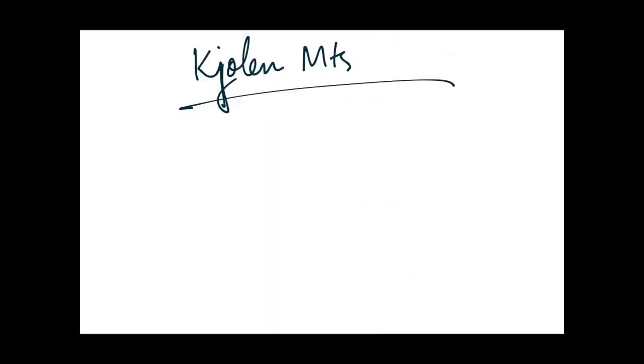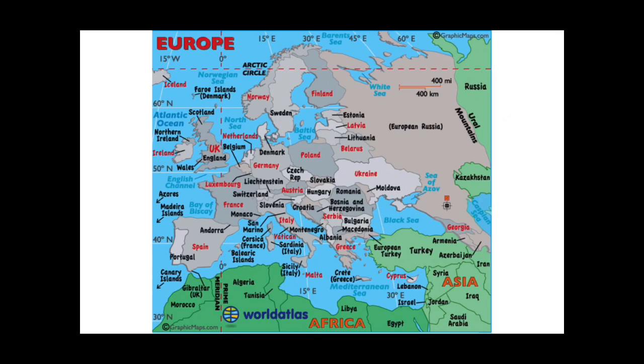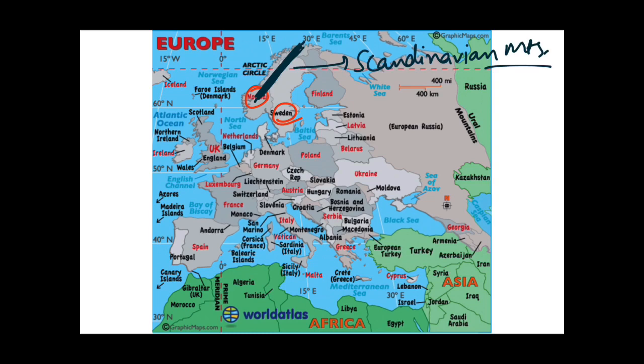We are going to read about Jylland Mountains. You can see this European continent map. This is Norway and this is Sweden. If you remember, I told you about the Scandinavian mountains which lie over here in Norway and Sweden. Today we are going to read about Jylland Mountains, which lie in this part, and other parts of the Scandinavian mountains. One more interesting fact is that these Jylland Mountains create fjords in the Norwegian Sea and North Sea. This one is the Norwegian Sea and this is the North Sea.